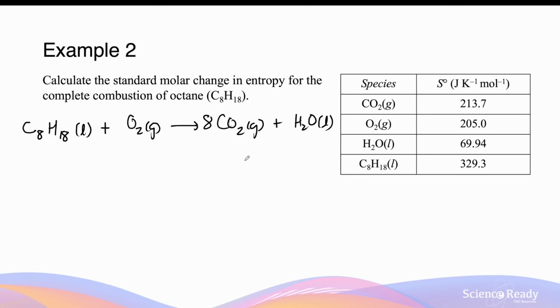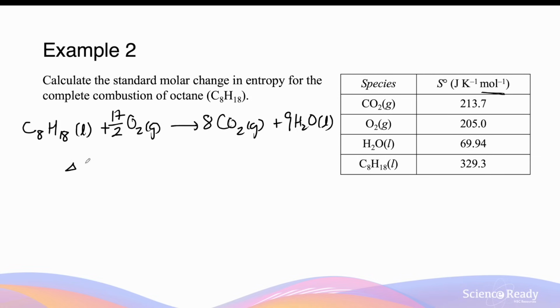We'll put an 8 in front of the carbon dioxide to balance the carbons. We'll put a 9 in front of the water to balance the hydrogens. And now on the right hand side, I have 17 oxygen atoms. So I can easily put 17 over 2 in front of the O2 gas to balance the number of oxygen atoms. Balancing the equation before the calculation step is important because the stoichiometric ratio will affect the entropy of each of the chemicals. This is because the entropy value in the table is given as per mole. So it's based on how many of the reactants are consumed and how many of the products are actually produced.